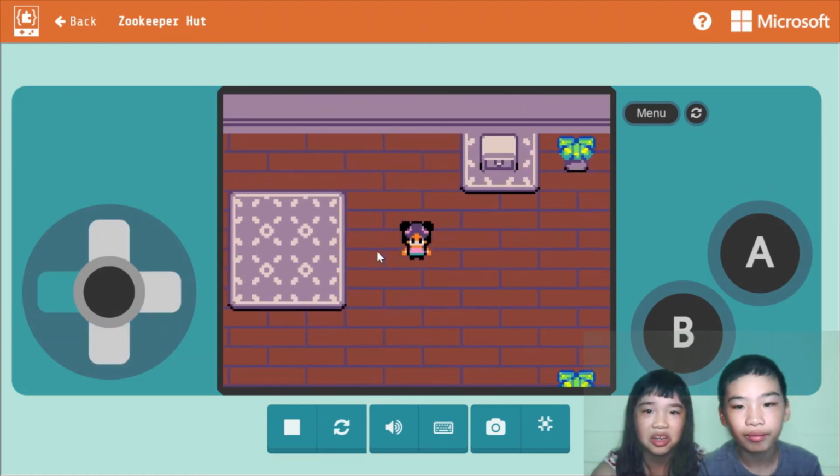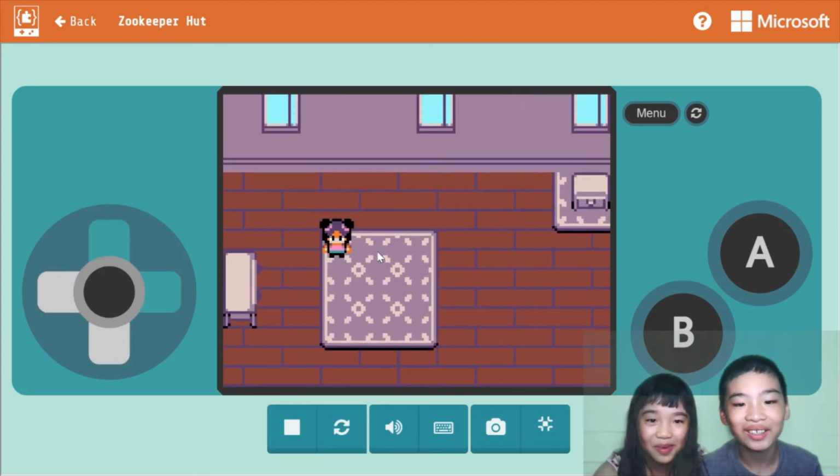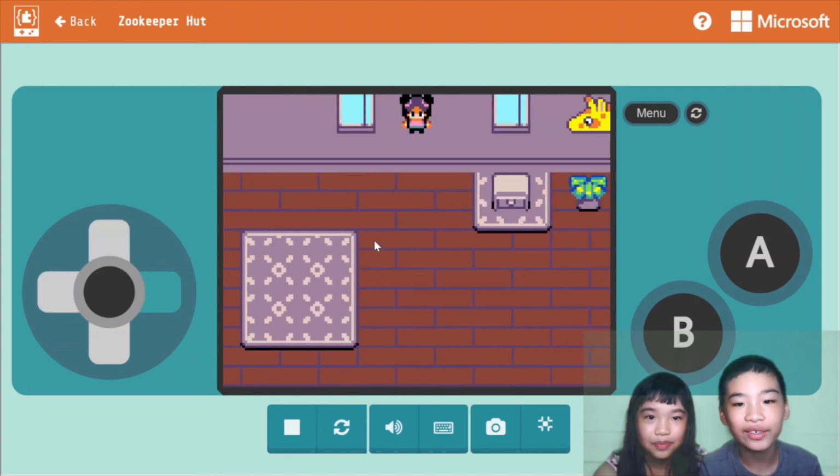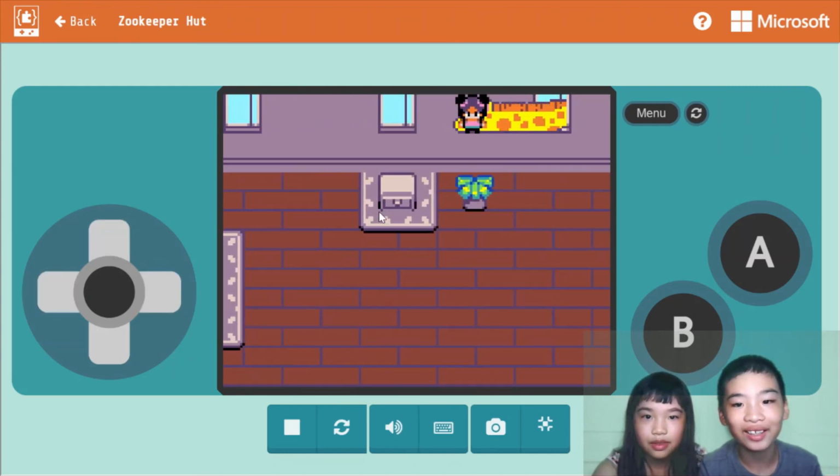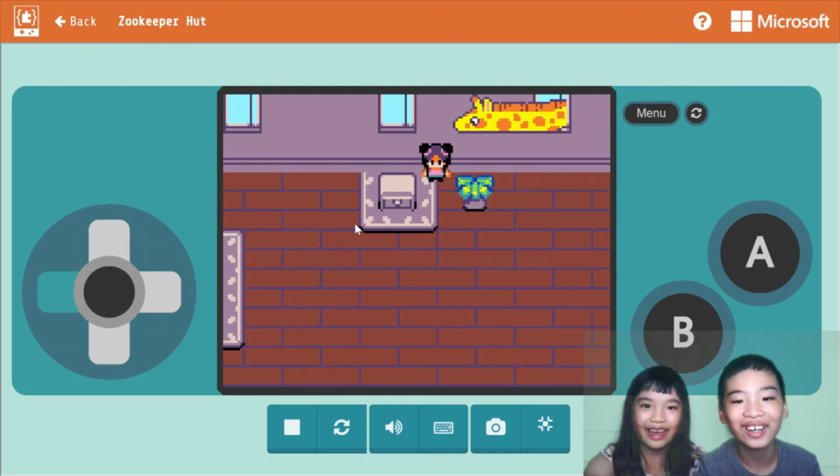I can't sleep in here. No, you can just sleep on the carpet. Pretty big carpet. Yeah. The windows are pretty good. And I can cover the giraffe. Yeah, because,